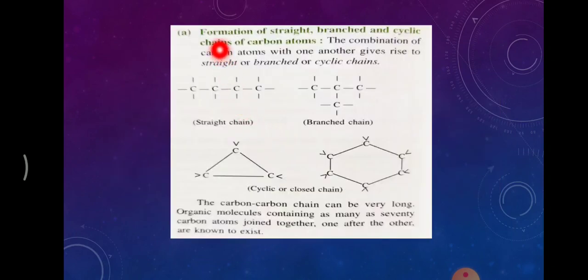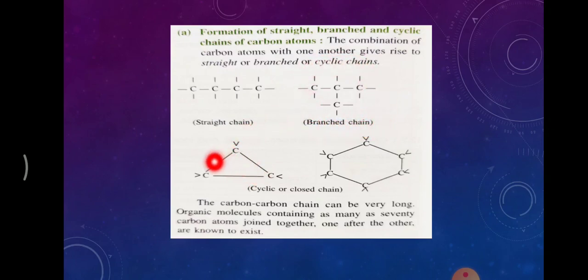Let's see how carbon forms bonds. Formation of straight, branched and cyclic chains of carbon atoms. Here is a compound which has 4 carbon atoms. See how these 4 carbon atoms are linked with each other. They are linked in a straight manner, so it's a straight chain. Suppose they are in a branched manner. In this compound we can see 3 carbons in a straight row and one is branched on the second carbon. So this is a branched chain.